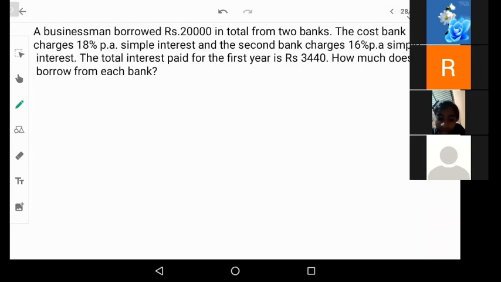Okay. Now the next type of question: a businessman borrowed 20,000 in total from two banks. So one person is borrowing 20,000 from two banks.